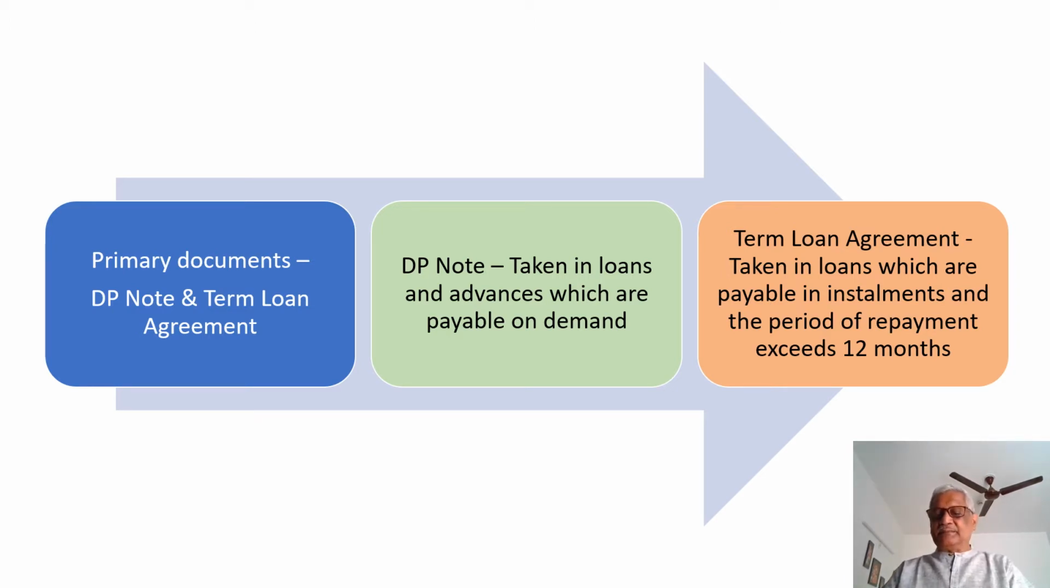The second primary security document is the term loan agreement. We are aware that term loans are given to acquire fixed assets, the repayment is in installments, and the repayment period exceeds 12 months. So the two primary documents are the demand promissory note and the term loan agreement.